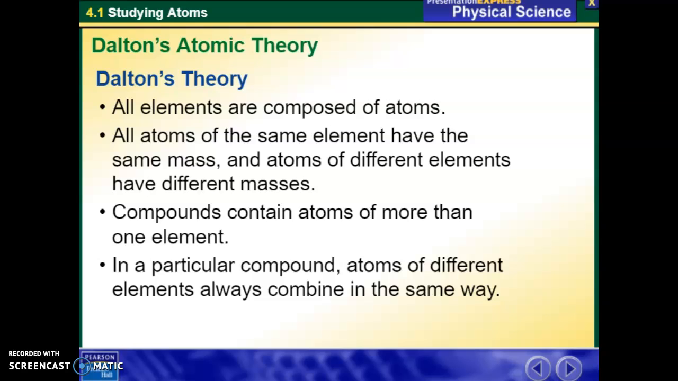There were four major components to Dalton's theory. One, like we just said in the previous slide, all elements are composed of atoms. Two, all atoms of the same element have the same mass, and the atoms of different elements have different masses. Three, compounds contain atoms of more than one element, so two or more. And finally, in a particular compound, atoms of different elements always combine the same way. For instance, H2O is a compound, that's water, right? It's always going to be two hydrogen, one oxygen. It always combines in that same way. There's more than one type of atom in these compounds.